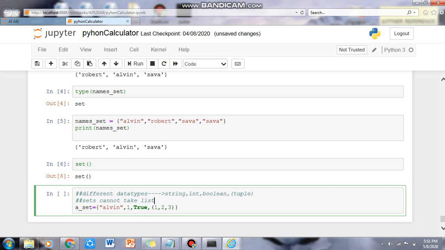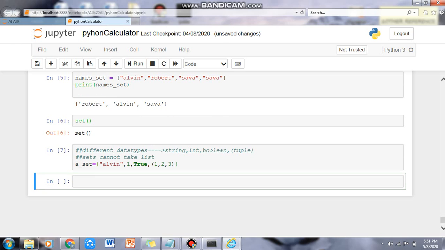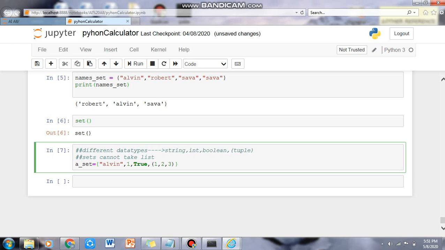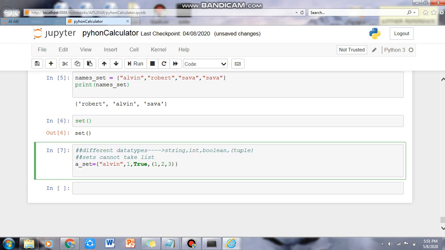But in a tuple, that operation of updating is not possible, so that's why a set allows a tuple inside it but not a list. Whereas the dictionary, when we did it in the previous session, allows a list, but sets do not allow a list.